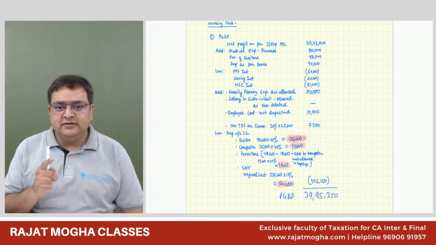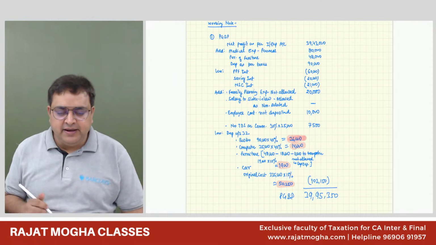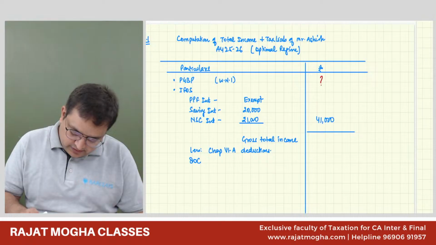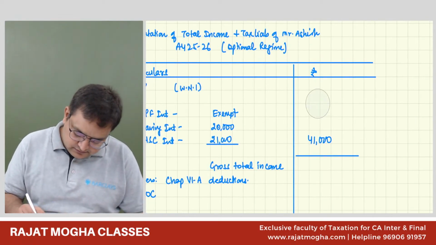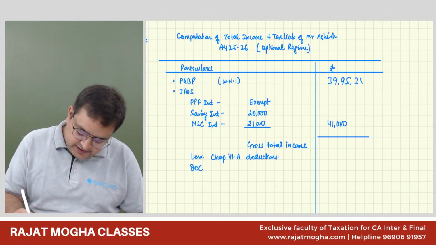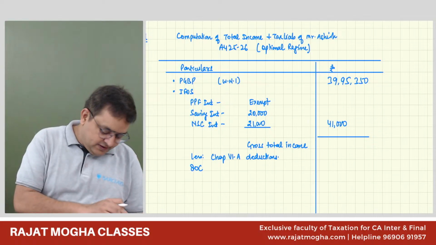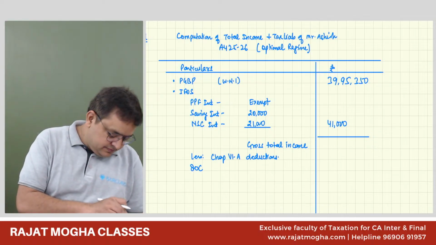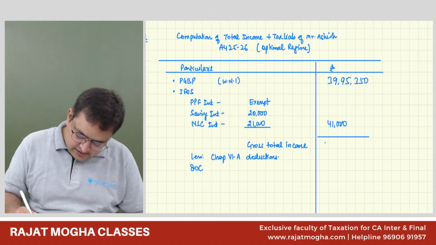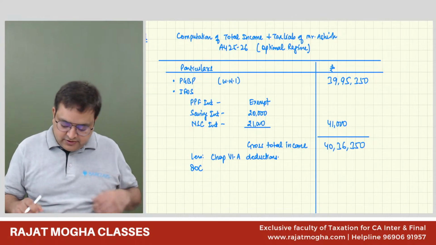Okay, now I am taking this 39,95,350 in my main computation. 39,95,350 plus 41,000. 40,26,350. 40 lakh 26,350. Correct. Thank you.